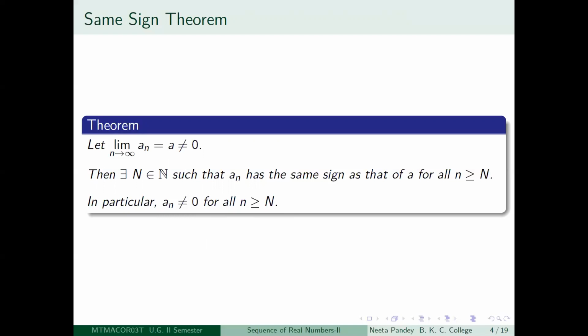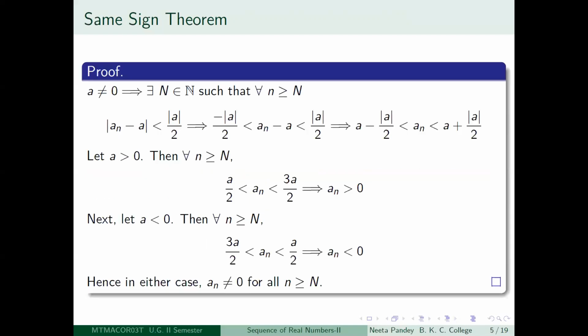So let us try to prove this. Proof is very interesting, and we will be using this type of proof later on also. So first of all, we know that a is non-zero. So instead of epsilon, you take modulus of a divided by 2. Since a is non-zero, modulus of a is a positive number. So modulus of a divided by 2 is also a positive number.